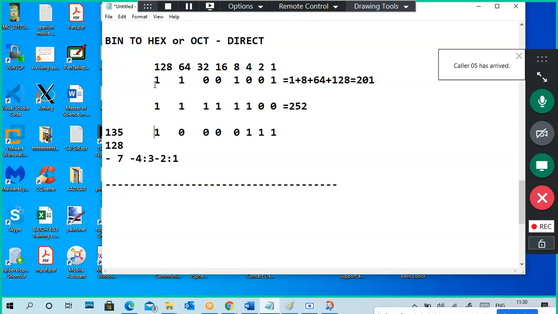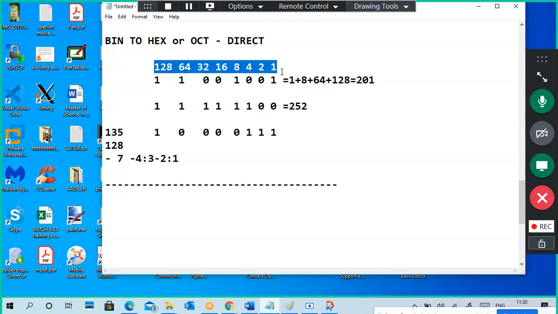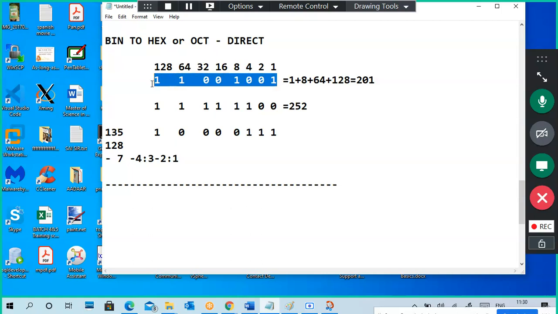Simple and straightforward: if you take a binary number, check it from right to left. Compare with this sequence: 1, 2, 4, 8, 16, 32, 64, 128, 256, 512, 1024, and so on. The sequence always doubles the number. Wherever the ones are, add those numbers and you get the decimal value.